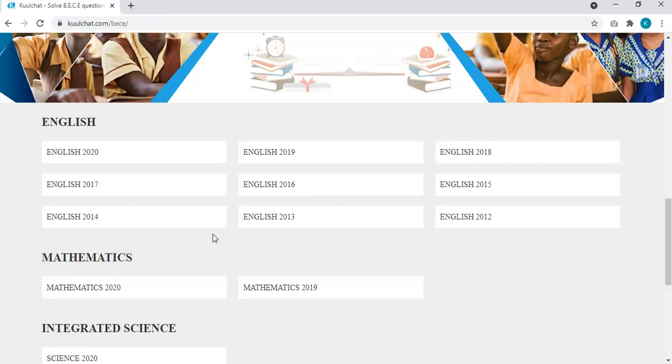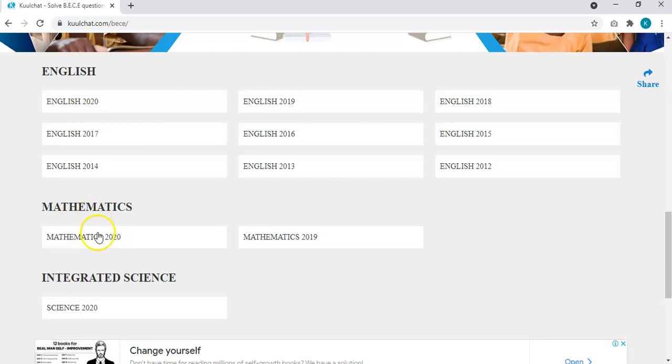You pick questions at random, solve them, and submit, then we can mark you with section A, then section B. You can compare your answers with the answers we provide, so that you can see your standing for the upcoming exam. Okay, so let's get started with the mathematics 2020.